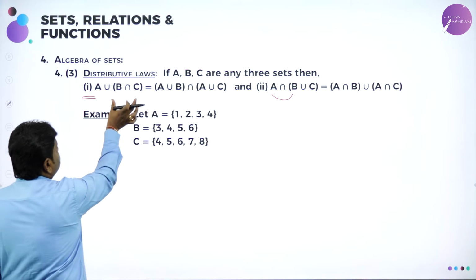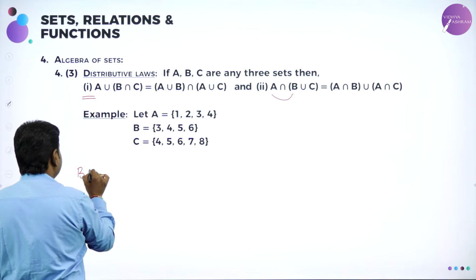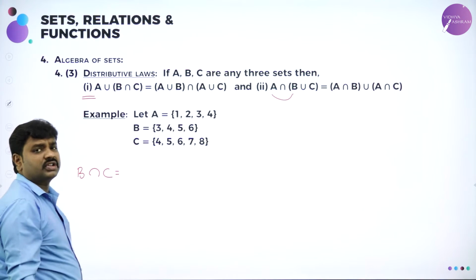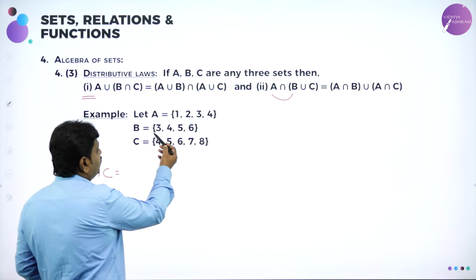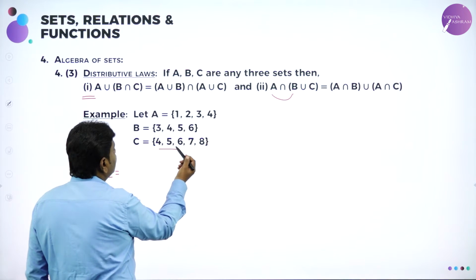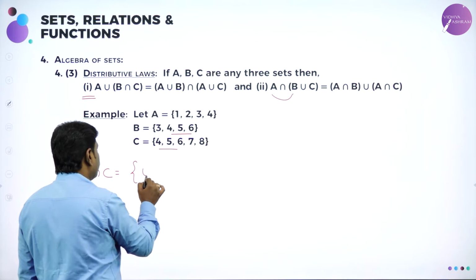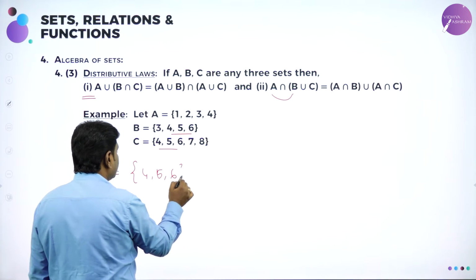Now you can see we need B intersection C. First I'll find the elements that I need. B intersection C. All of you know what intersection is. Intersection means the common elements of B and C. What are the common elements of B and C? 3, 4, 5, 6 and 3, 4, 5, 6. 4, 5, 6 is common. So I'll write 4, 5, 6. This is B intersection C.